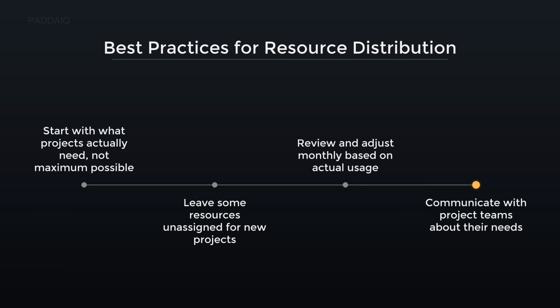Communicate with project teams about their needs. This means actively discussing their specific requirements before allocating resources. For instance, if a team needs an AI service, confirm their exact use case and data volume first. This ensures you provide the right resources efficiently, avoiding waste and supporting project success.